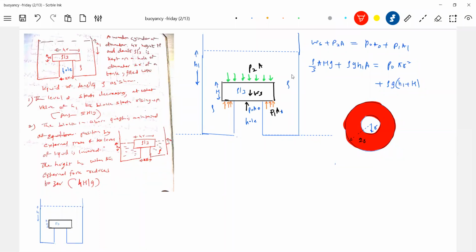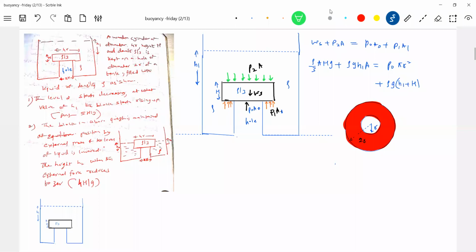Okay, fine. So this region is what? Force exerted by the air. Air will exert force in this region. Liquid will exert force on the cylinder in this region. This is the bottom of the cylinder.